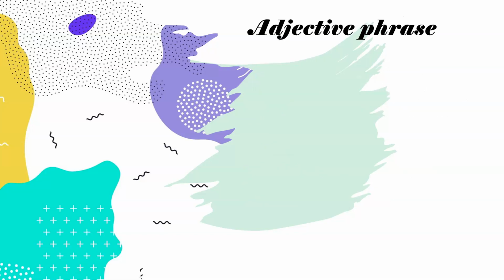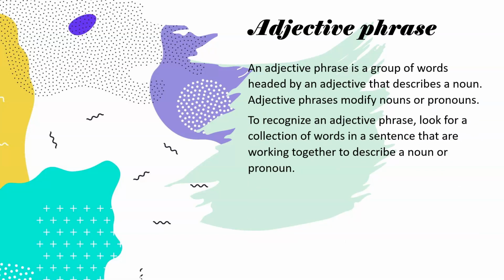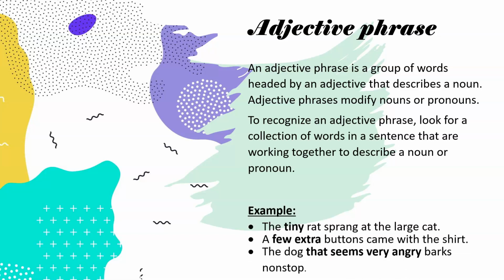Adjective phrase. An adjective phrase is a group of words headed by an adjective that describes a noun. Adjective phrases modify nouns or pronouns. To recognize an adjective phrase, look for a collection of words in a sentence that are working together to describe a noun or a pronoun. So let's look at its examples.